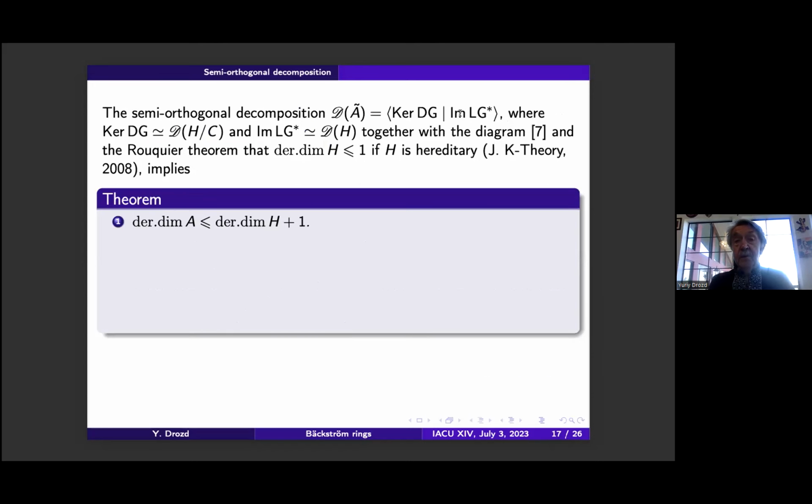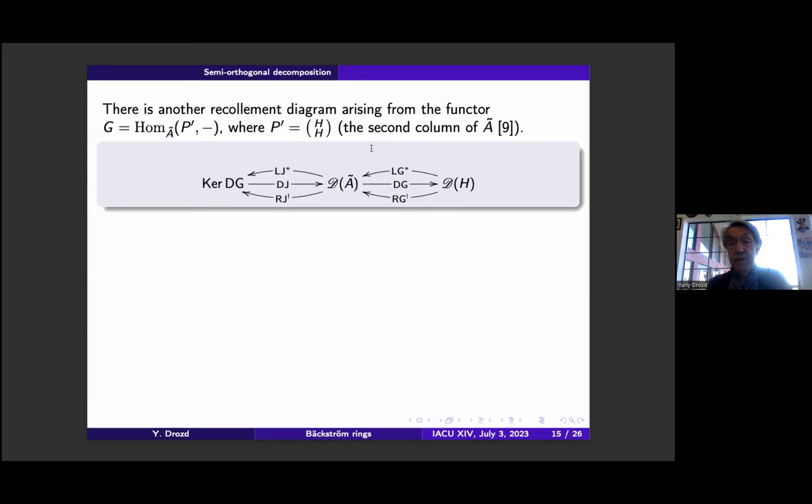The semi-orthogonal decomposition, yeah, we have this one. The first one is the derived category of semi-simple rings, so its derived dimension is 0. The second part is equivalent to the derived category of H. Yeah, and then we have this diagram.